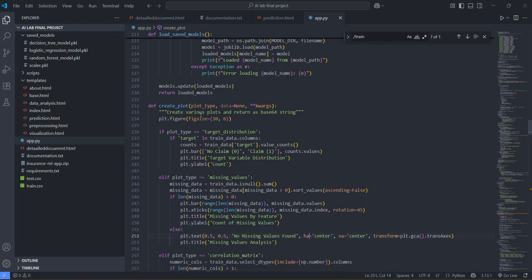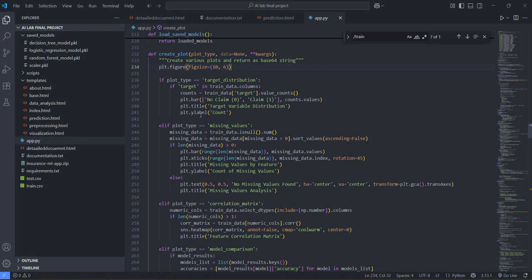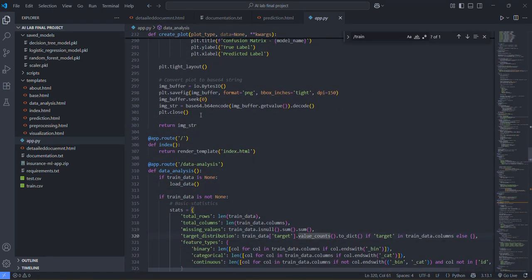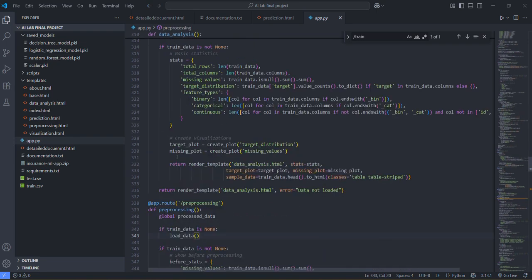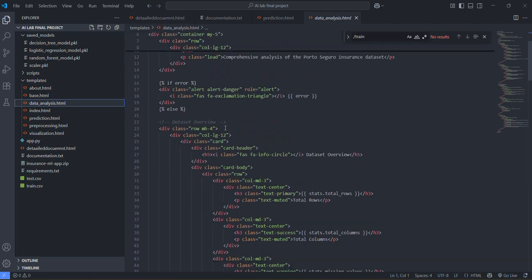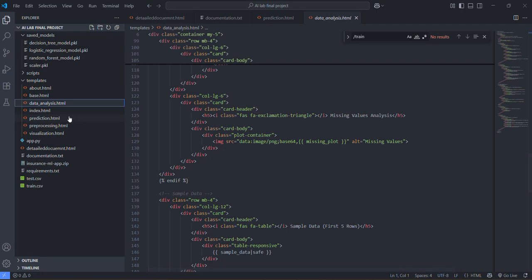Create plots is simple; we are creating different plots using matplotlib and seaborn. Then we have the Flask APIs, where we show different data on different APIs. For example, for data analysis we are rendering data analysis.html, which you can see here, and we are using Tailwind CSS.